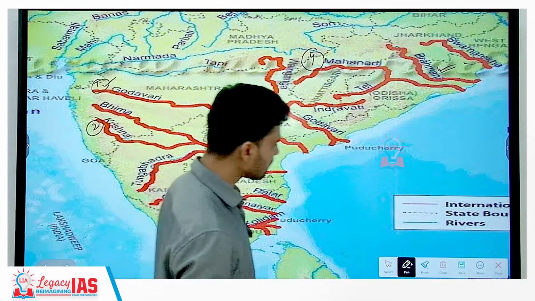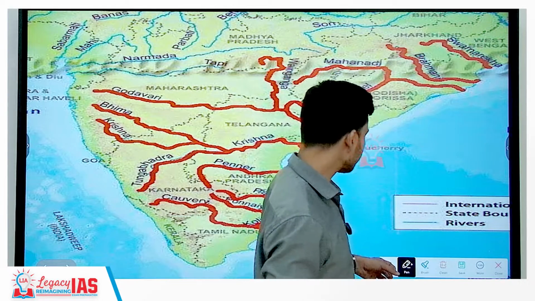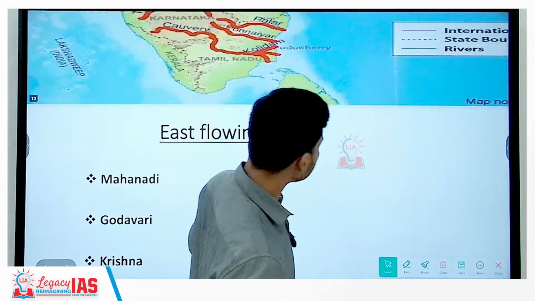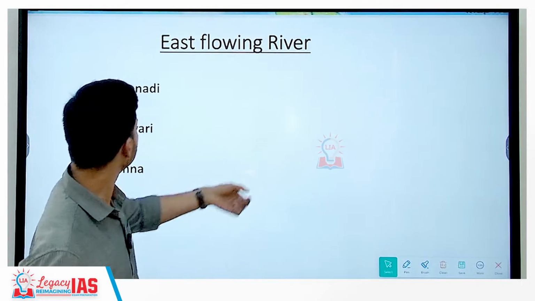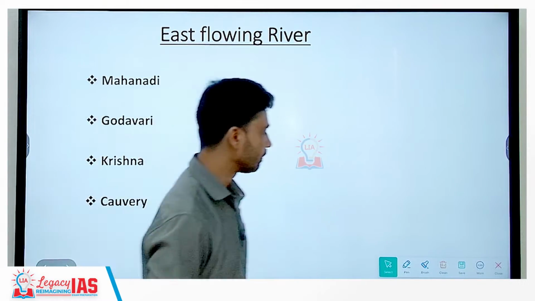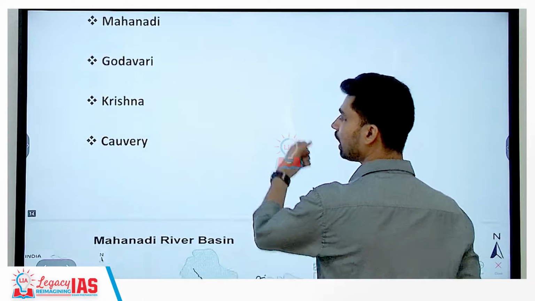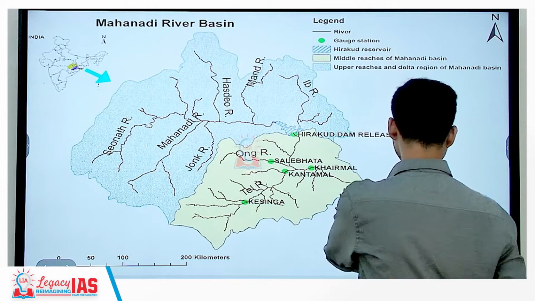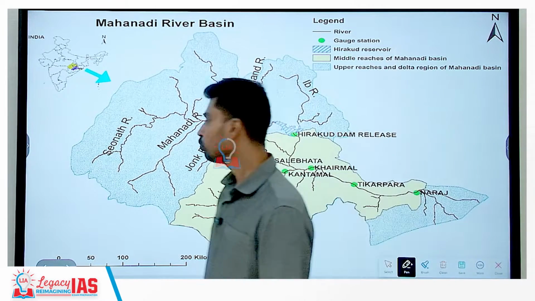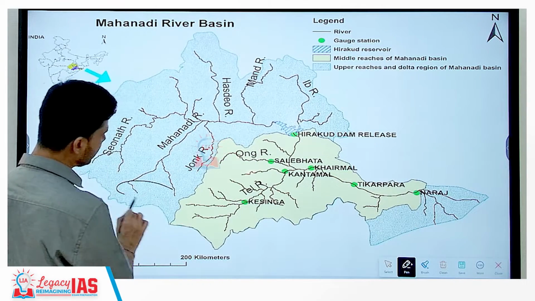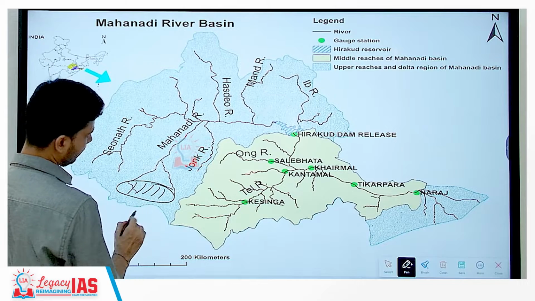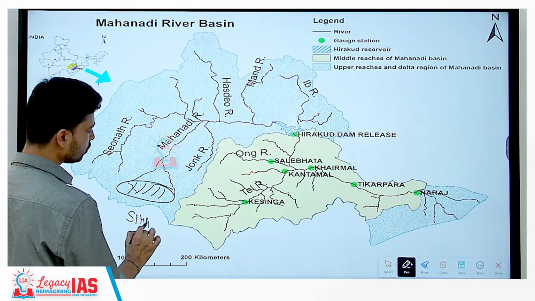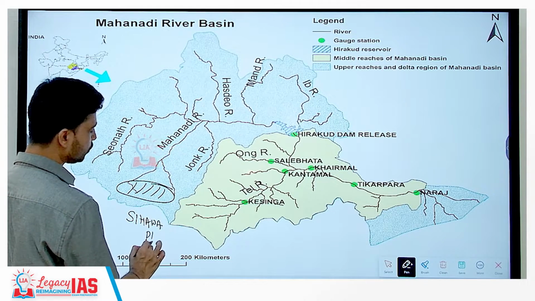So let us start our discussion of the peninsular river system with the first river coming from north to south, that is river Mahanadi. So let us try to understand about Mahanadi river system. So we can understand this on the map itself. Mahanadi River is originating from Chhattisgarh. In Chhattisgarh, the place of origin is called the Sihava Plateau.